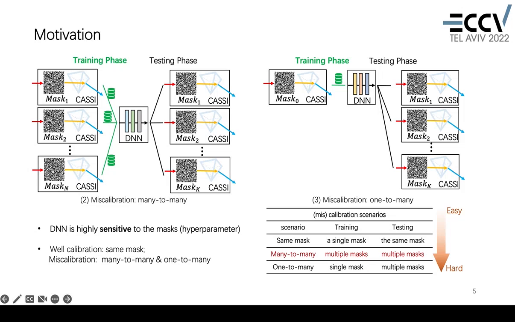As summarized in this table, we call the same-mask setting calibration. The other settings are called miscalibration because there's always a mismatch between the encoder and decoder in terms of the mask.